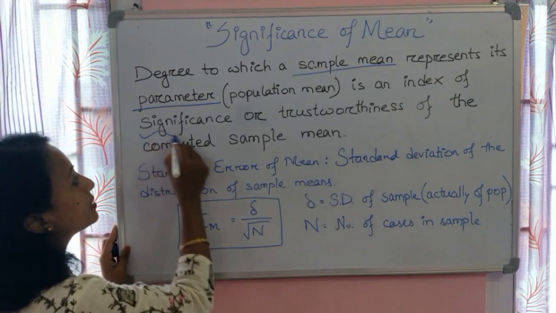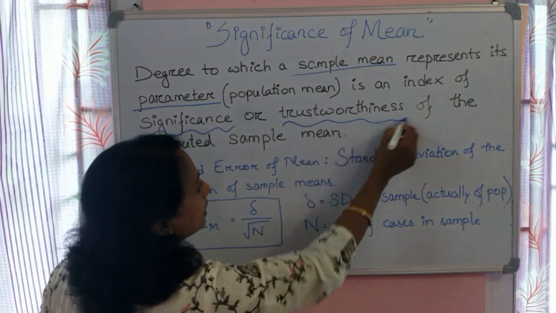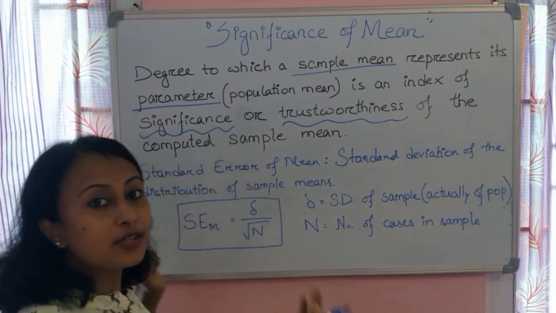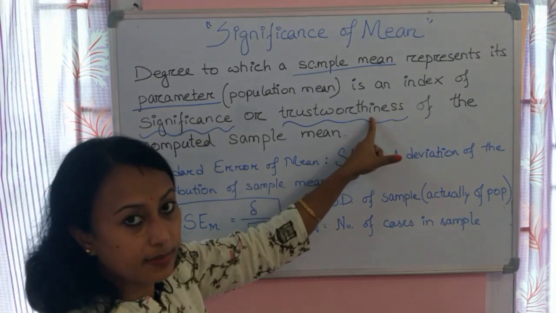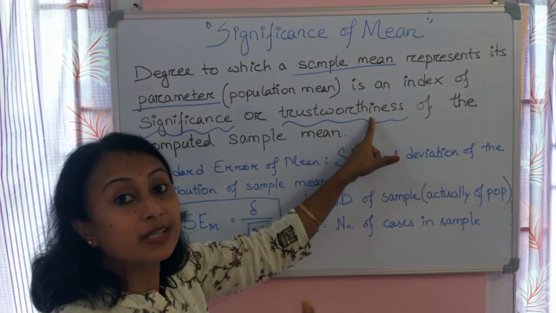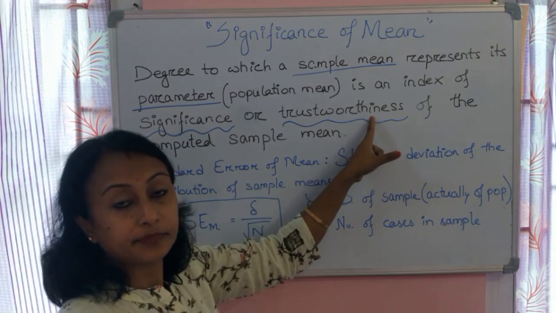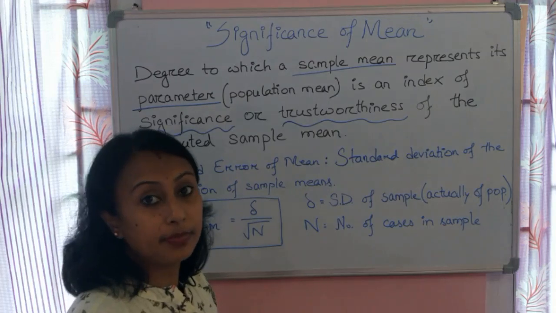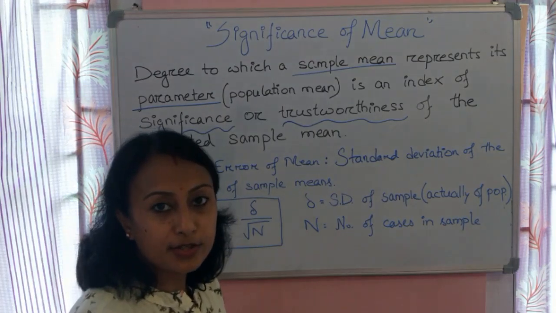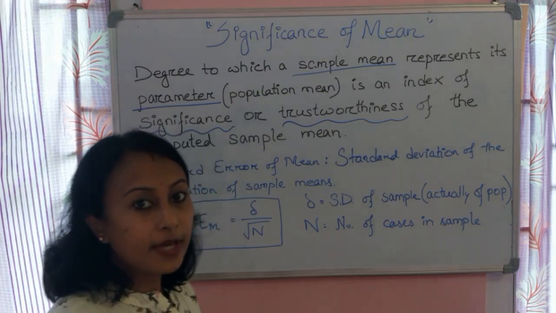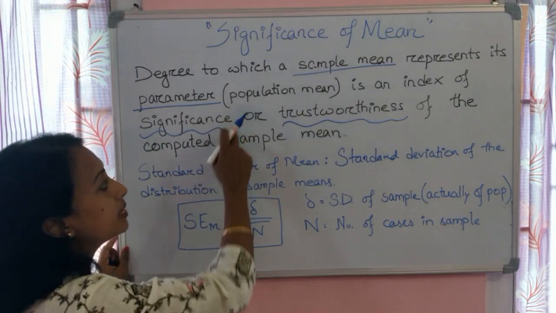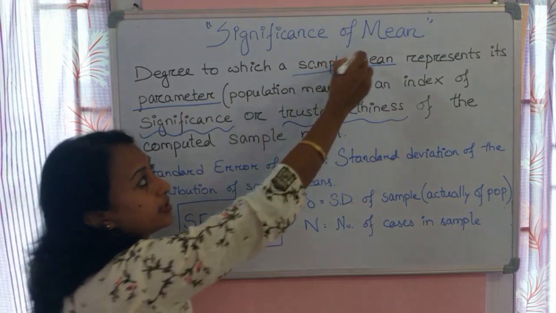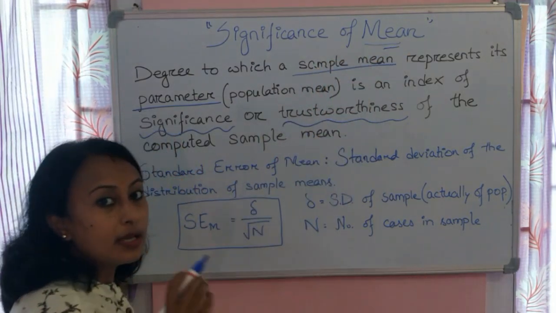Look, we can use either significance or trustworthiness. Here, significance actually means trustworthiness. Okay, how much we can trust the result of the sample so as to generalize it to the population. That is called the significance of that particular statistic. Here in this concept we are discussing significance of mean.